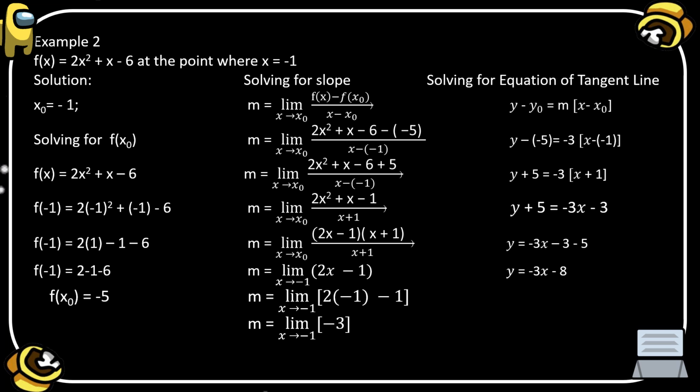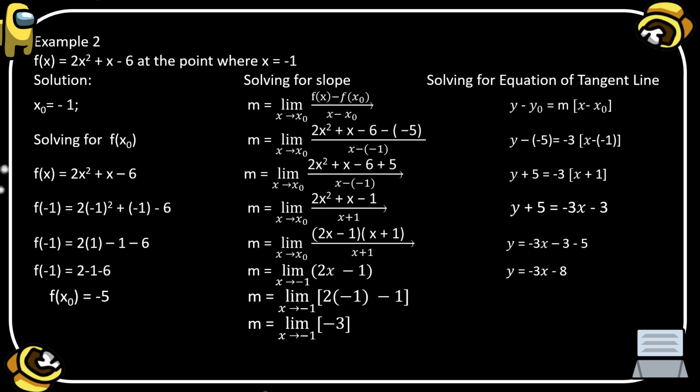Remember that the last term, the sign or the operation, is negative, so we expect that our factors are negative and positive. Then remember that the middle term is the sum of the factors. Since that is positive x, therefore the factor is 2x minus 1 times x plus 1.